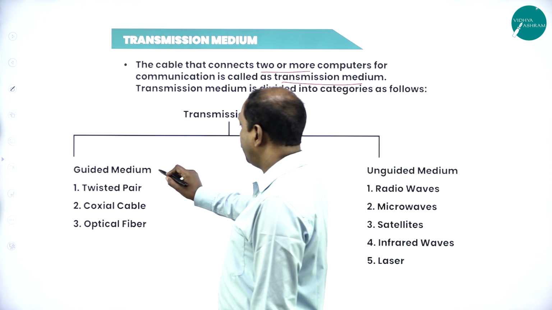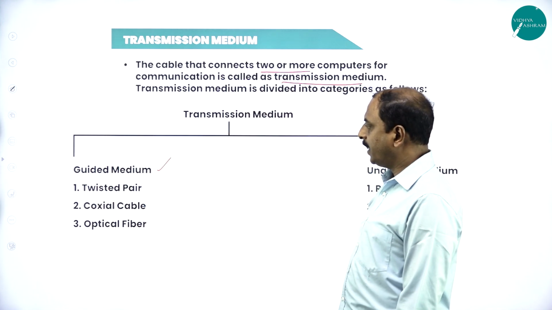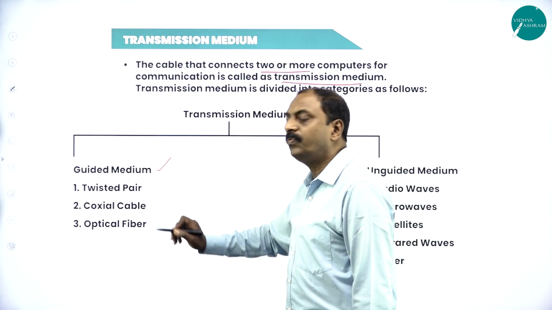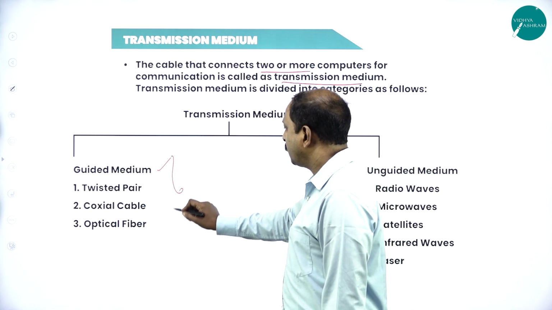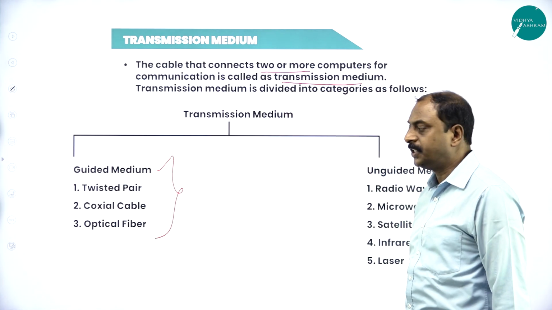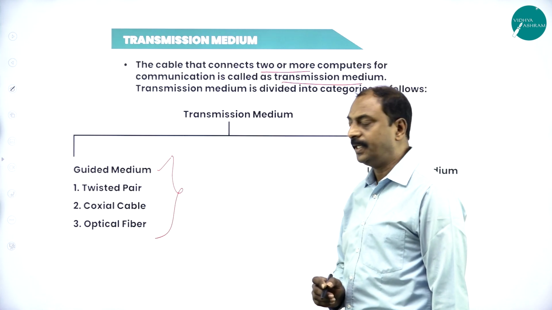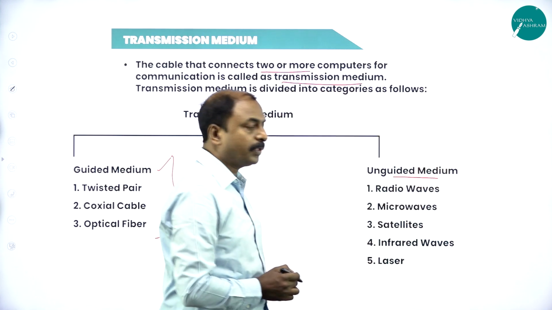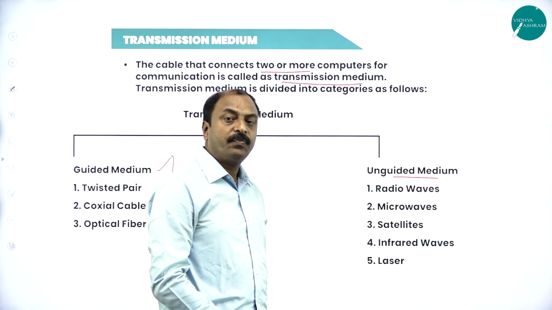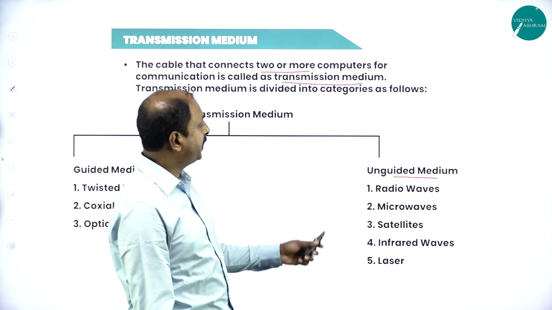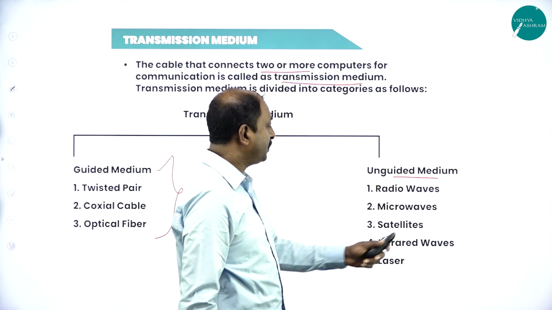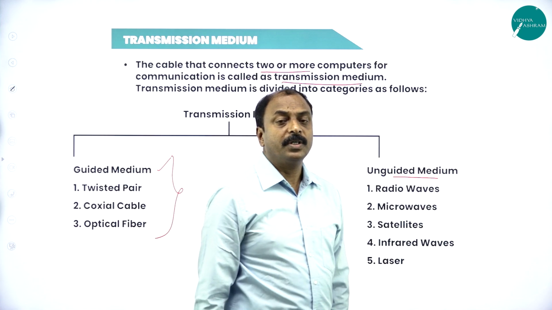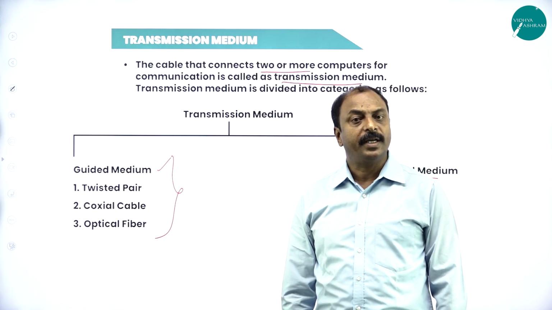One is guided medium, and under that we have twisted pair cable, coaxial cables, and optical fiber. These are all different types of cables for data and voice communication. The second type of transmission medium is unguided medium. Following are different unguided medium technologies: radio waves, microwaves, satellite communications, infrared waves, and laser. These are all different technologies for unguided medium.